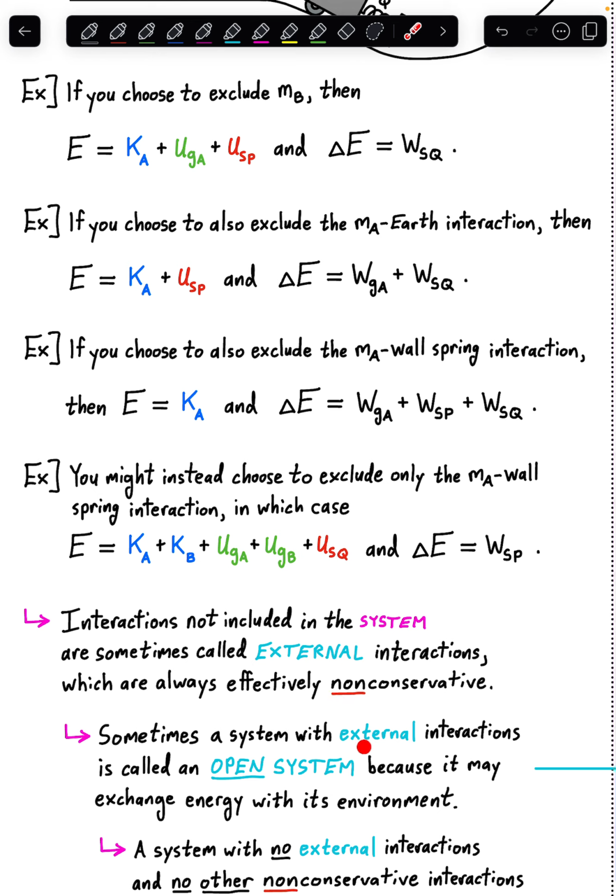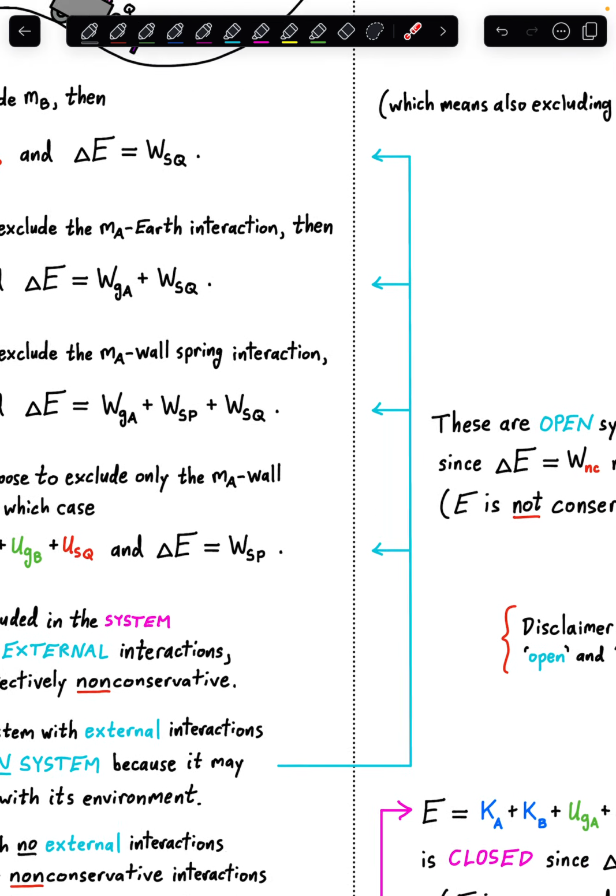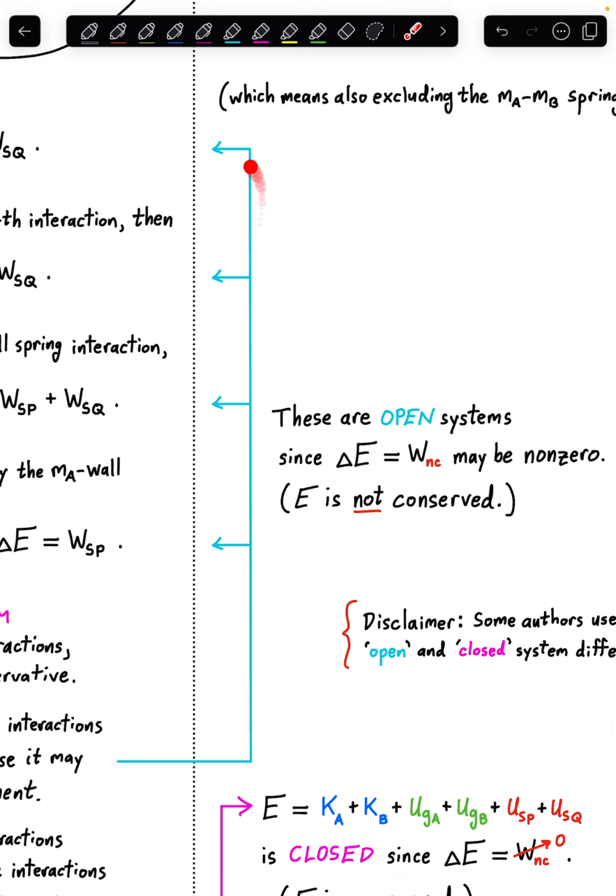So sometimes a system with external interactions is called an open system because it may exchange energy with its environment. That's the key idea associated with openness. An open system can exchange energy with its environment, add energy to its environment, so lose its own mechanical energy, or gain energy from the environment. The system's energy can change if it's exchanging it with the environment. That's an open system. And effectively, all of these options up here became open systems because this work on the right-hand side may be non-zero. That non-conservative work, or effectively non-conservative work, can change the mechanical energy.